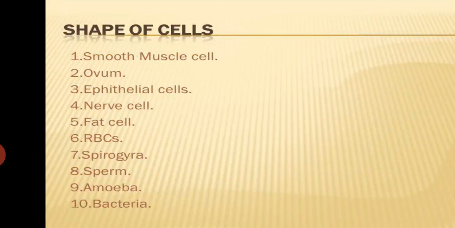Now, what are the shapes of cells? Humans have different cells inside, such as smooth muscle cells, ovum, epithelial cells, nerve cells, fat cells, RBCs, spirogyra, sperm, amoeba, bacteria. These are all cells, and they have different shapes. They do not have the same shape. I have been continuously telling you that three things are common in every cell, but they vary in their shape, structure, and function.